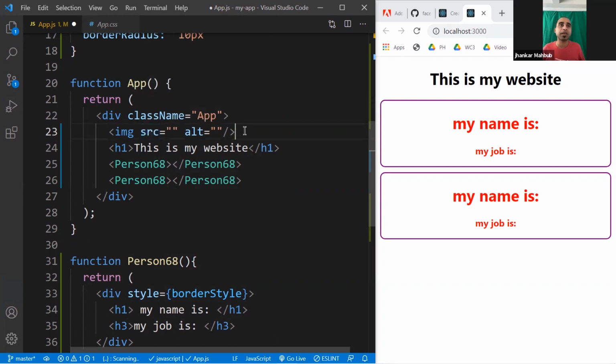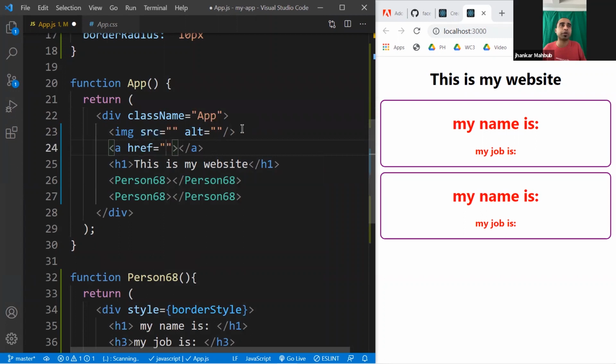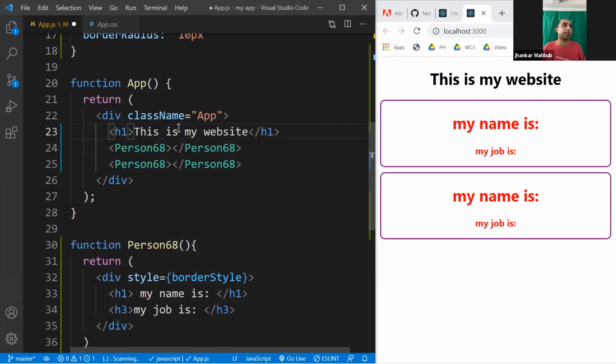And same thing if you write an anchor tag, you put this one. Not every element needs it, but if needed, you can pass it. So right now our person 68 doesn't have any props.